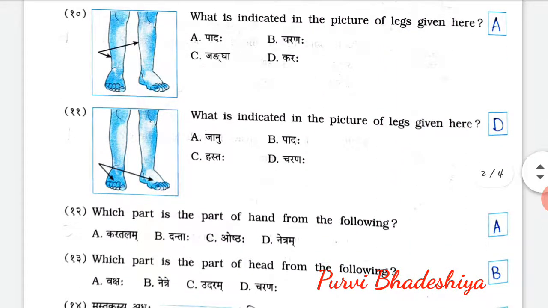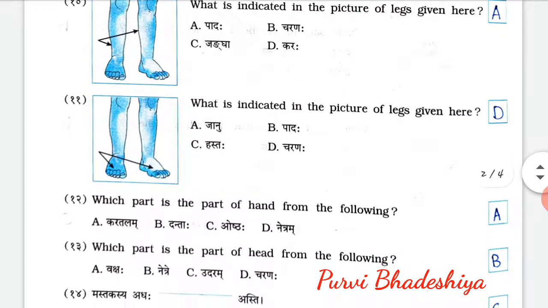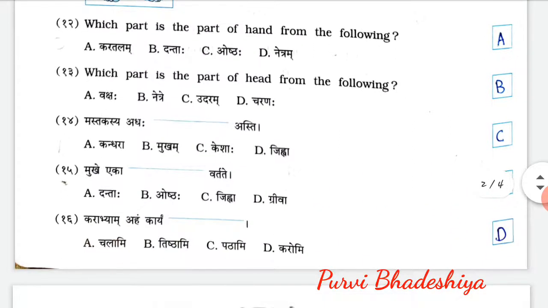MCQ number 10 is like this. What is indicated in the picture of legs given here? So the answer is A. Padaha. 11 number, what is indicated in the picture of legs given here? So the answer is D. Charanaha.